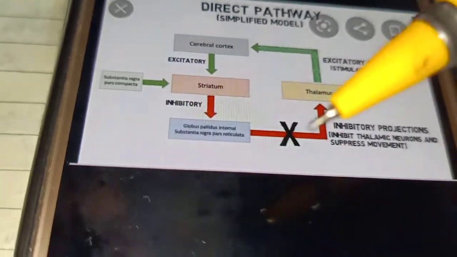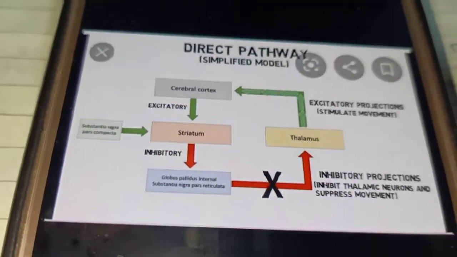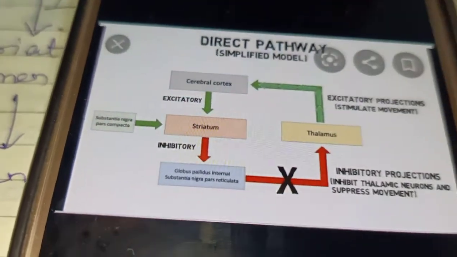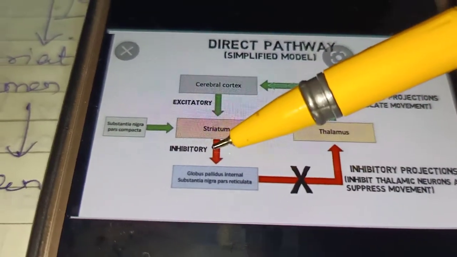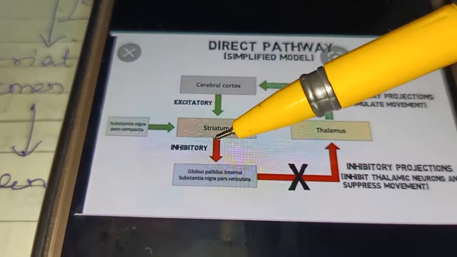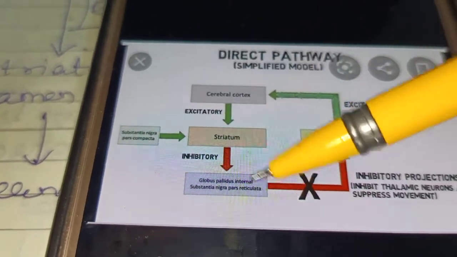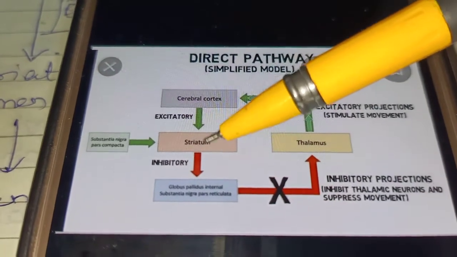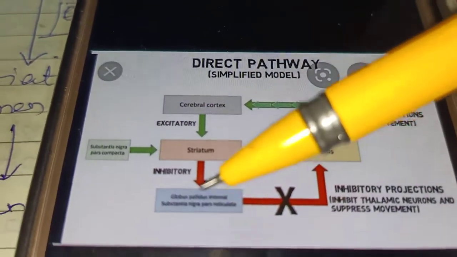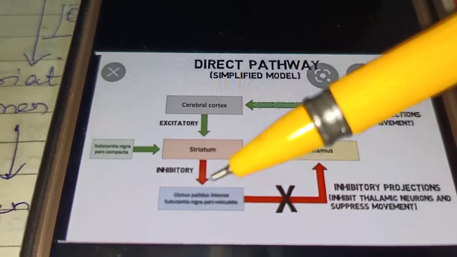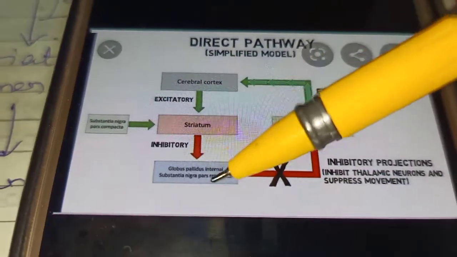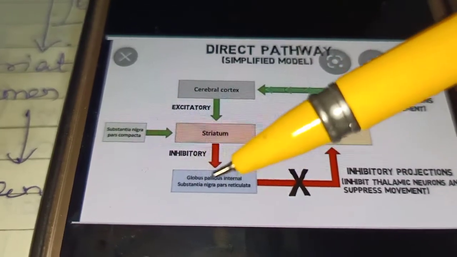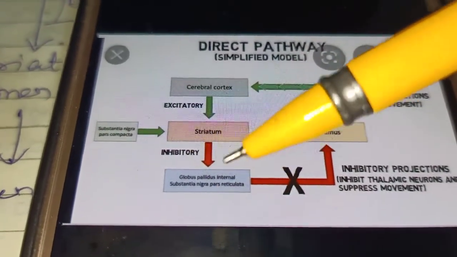The first inhibitory neuron, which is the striatum, suppresses the activity of the second inhibitory neuron, which is the globus pallidus internus. Due to this, there will be a reduction of the inhibitory influence of the globus pallidus internus over the thalamus.